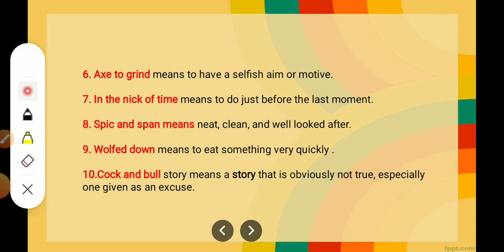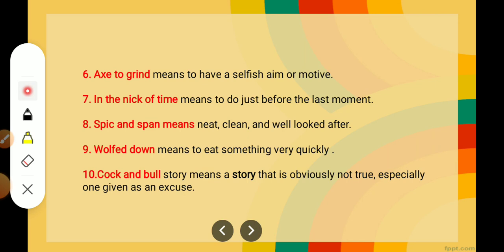But on the 10th day, when we have to submit the project, a day before or maybe a night before, we are busy completing it. So that is in the nick of time.